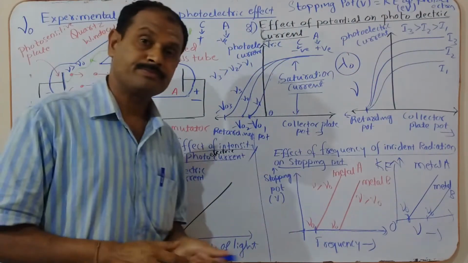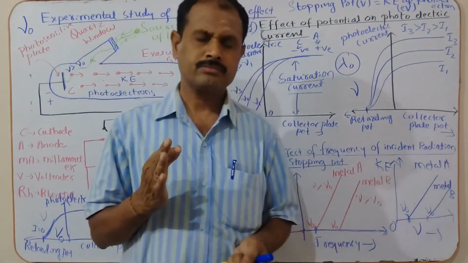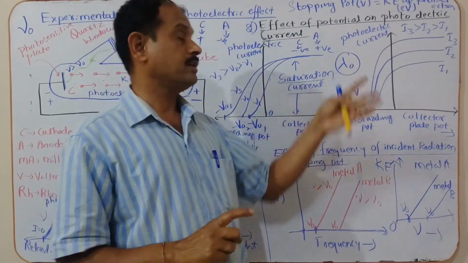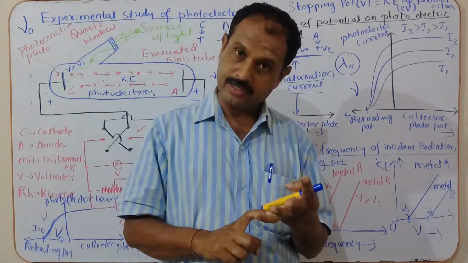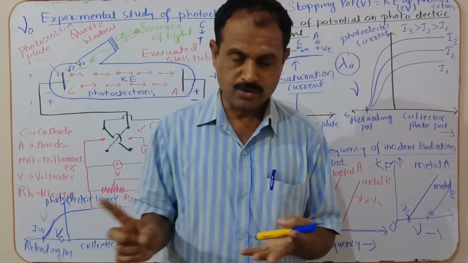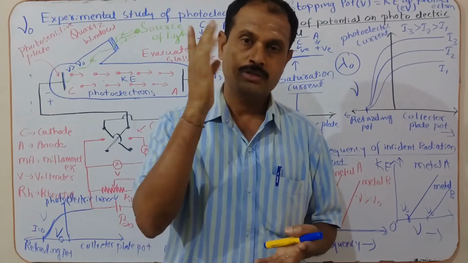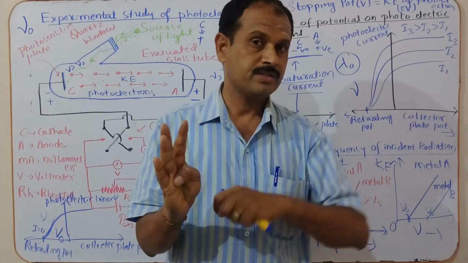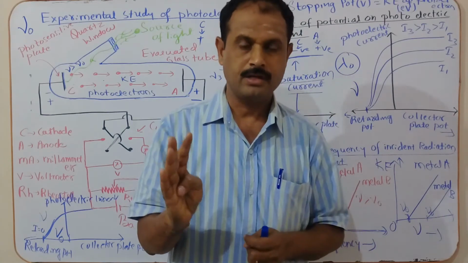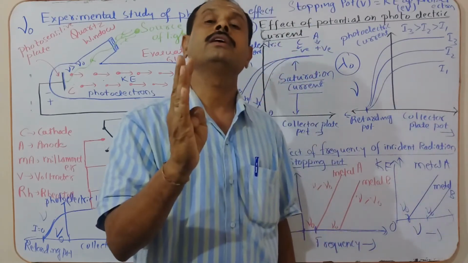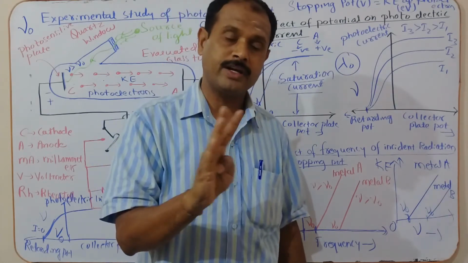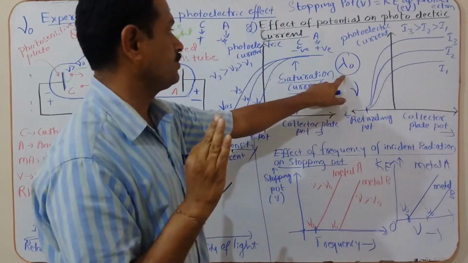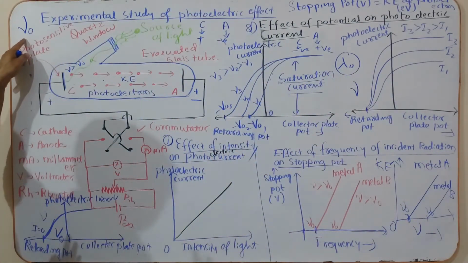Once again I repeat, a very important point. There is a minimum frequency of incident light below which there is no emission of photoelectrons. This is called the threshold frequency. When stating it in terms of wavelength, we should not say minimum frequency but maximum wavelength. There is a maximum wavelength of the incident light; above that wavelength, there is no emission of photoelectrons. This is called the threshold wavelength.